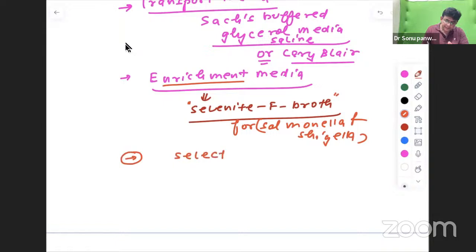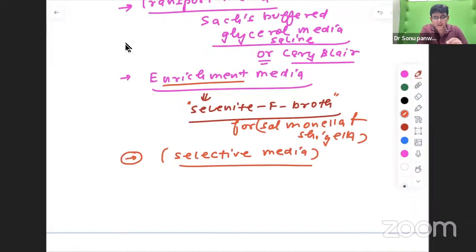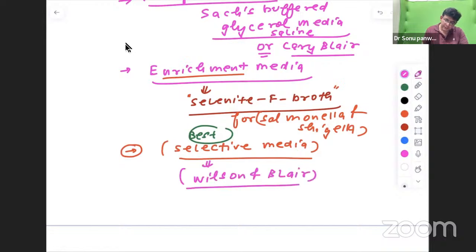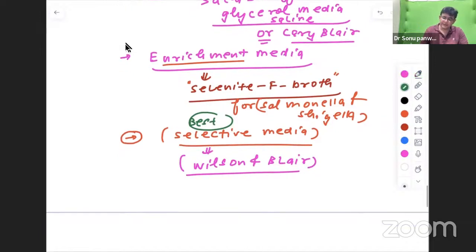Now coming to the selective media, in which only what will grow? Either Salmonella, or Salmonella and Shigella at the most. So if somebody asks you which is the best selective media for Salmonella typhi, the answer is Wilson and Blair.